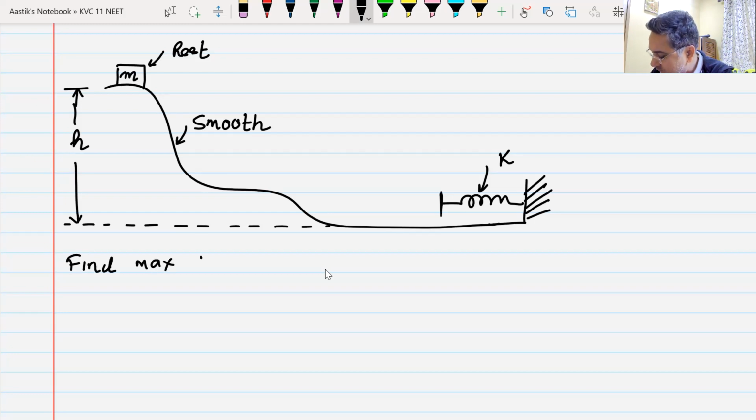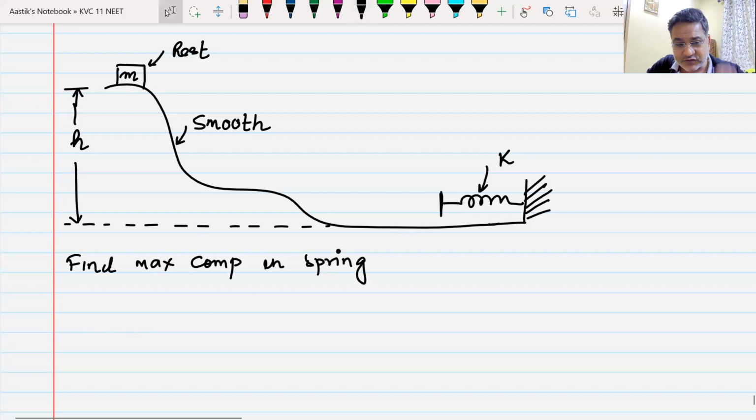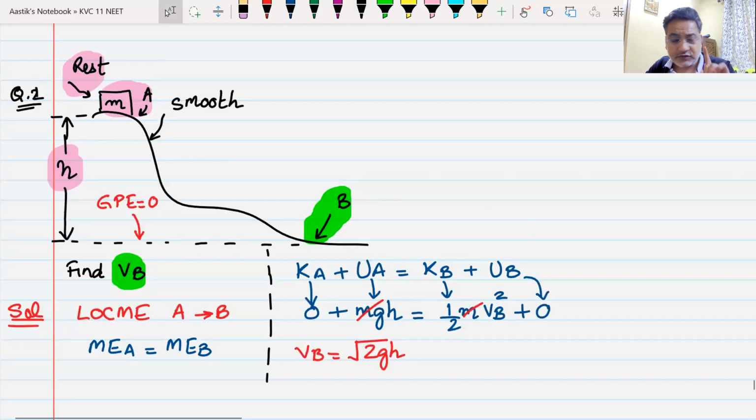As you can see, this question is nothing but what I have done is I have added two questions. Can anyone understand which questions I have added here? The first question that we did in the class, it was only till the ground.